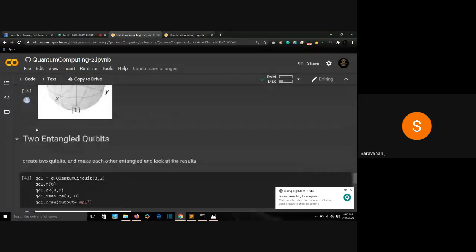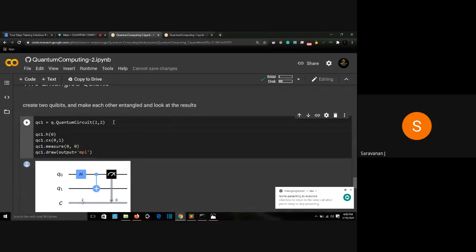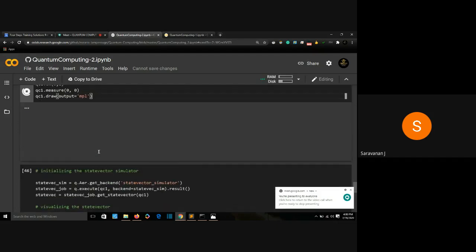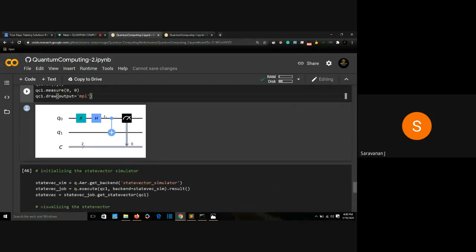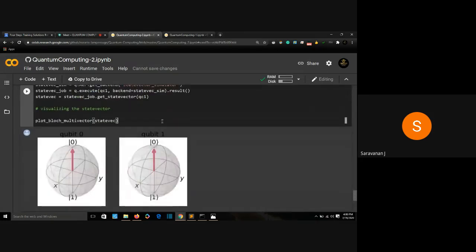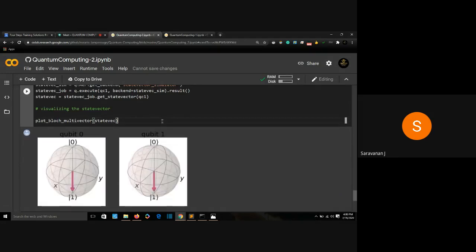I'll just do it for you. I'll do a NOT gate before the Hadamard gate: qc.x(0). So I'm applying a NOT gate to my 0th qubit. So here we have it: a NOT gate and Hadamard gate, an entanglement, then a measurement. So now when I run it, it is pointing at 1 now.